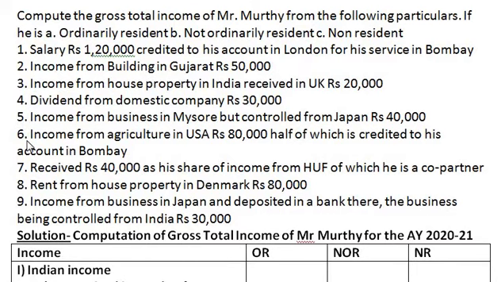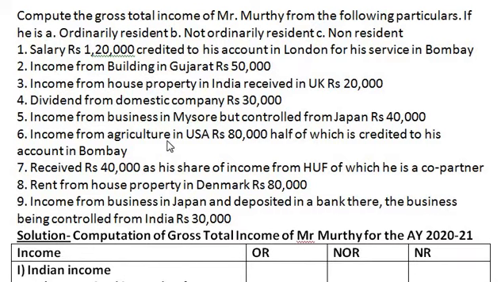Next, sixth point, income from agriculture in USA rupees 80,000, half of which is credited to his account in Bombay. Here, income from agriculture in USA is a foreign income, but half is credited to his account in Bombay. That means half is Indian income and half agricultural income is foreign income.